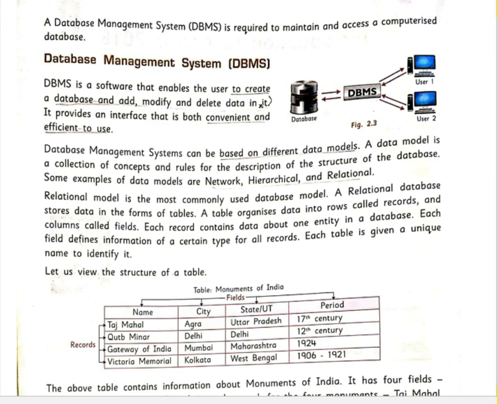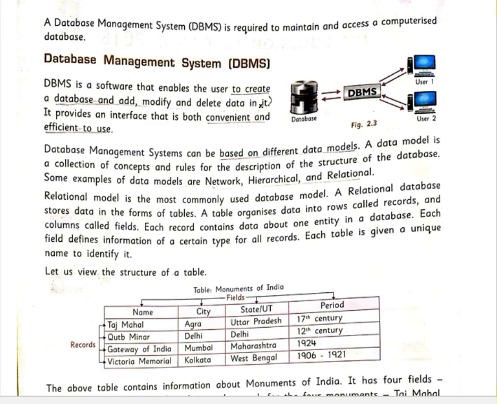Okay, suppose the WhatsApp number of any person has been wrongly updated. Now you can modify it and change that WhatsApp number to the correct number. Or some new student has come, or a new teacher has joined the school, so we can add that detail. Or suppose a teacher or any student has left, then we can delete that.